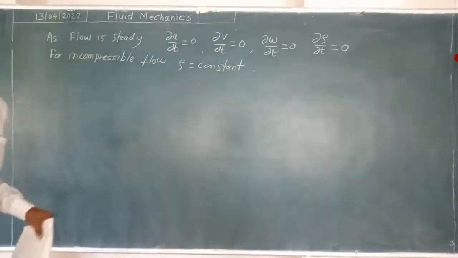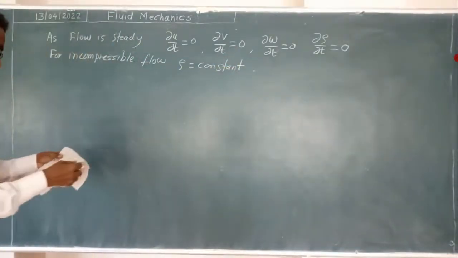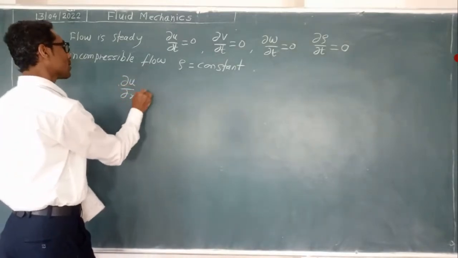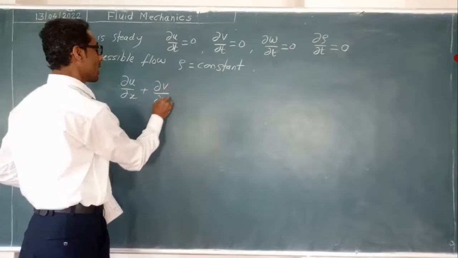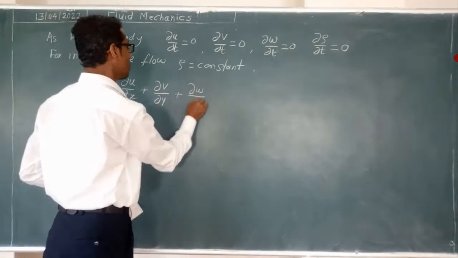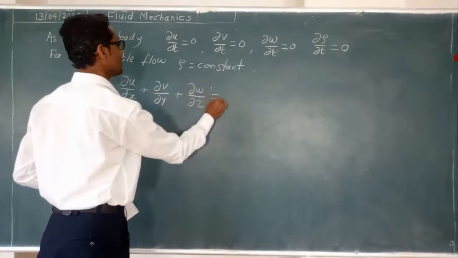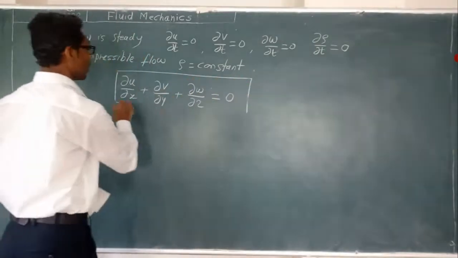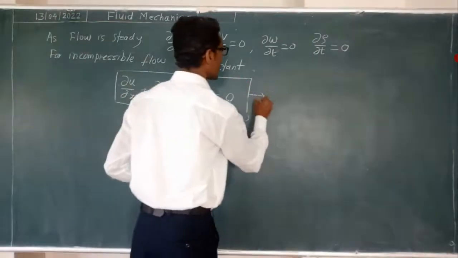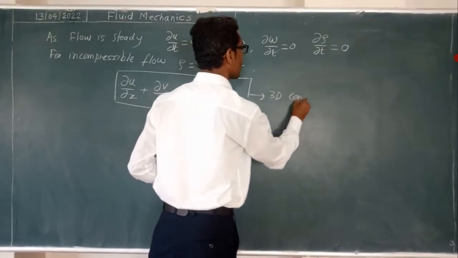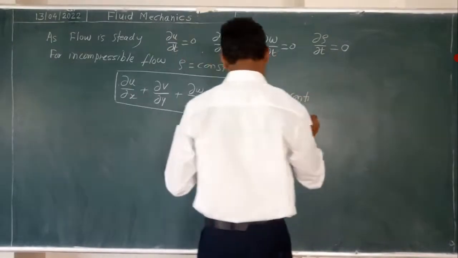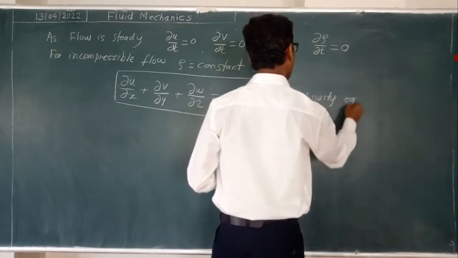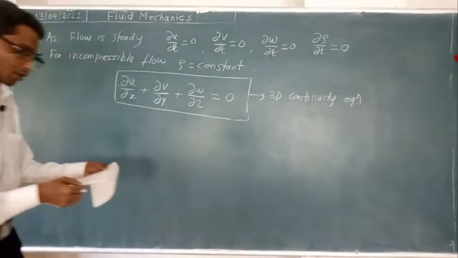That is why the last equation will become ∂u/∂x plus ∂v/∂y plus ∂w/∂z is equal to 0. This is the three-dimensional continuity equation.